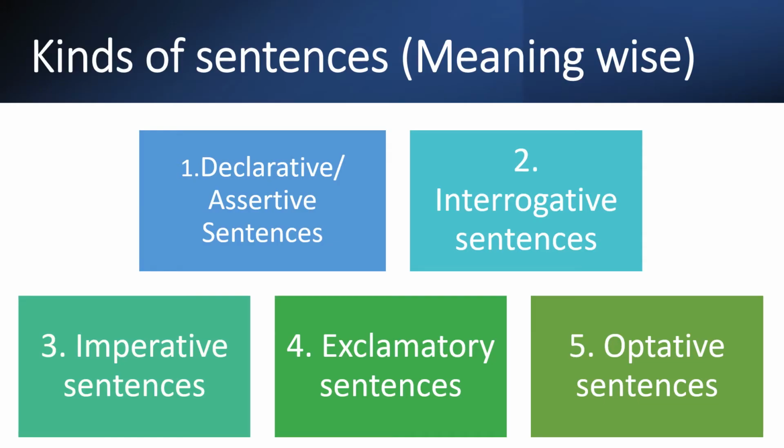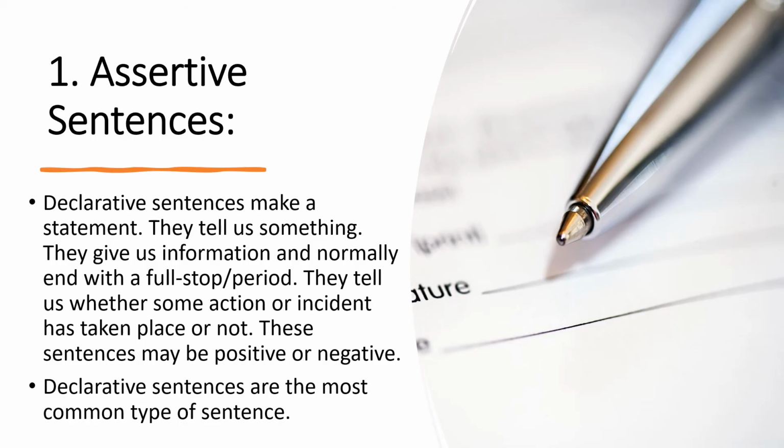Kinds of sentences according to their meanings: declarative, interrogative, imperative, exclamatory, optative. Assertive sentences or declarative sentences. Declarative sentences make a statement. They tell us something. They give us information and normally end with a full stop or period. They tell us whether some action or incident has taken place or not. These sentences may be positive or negative. Declarative sentences are the most common types of sentences.